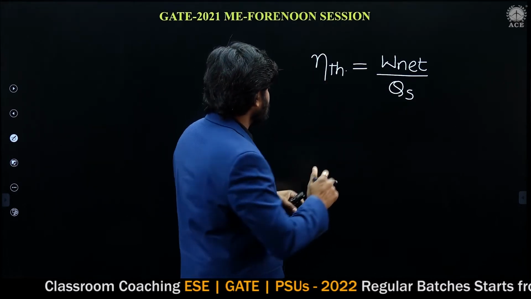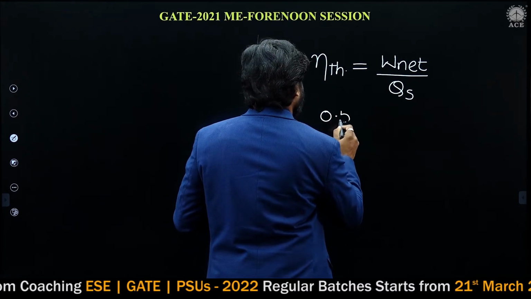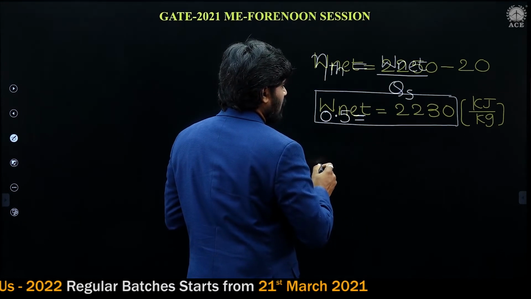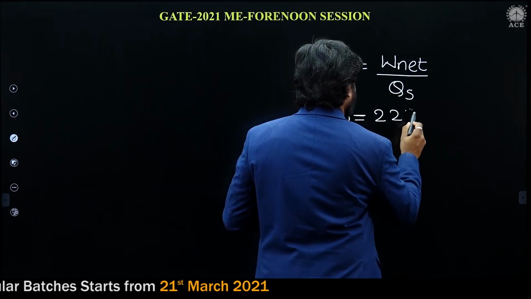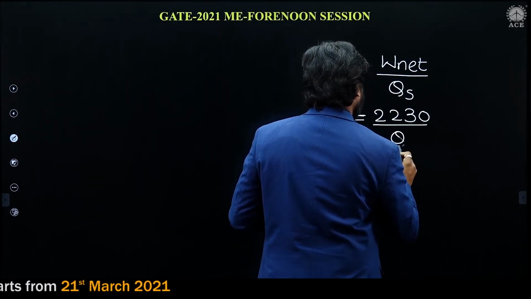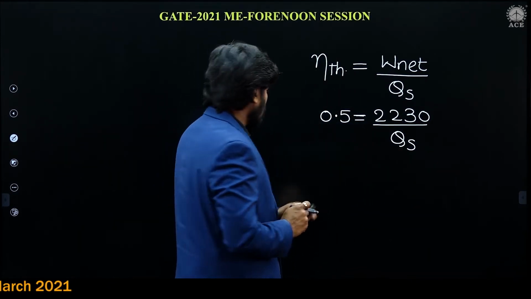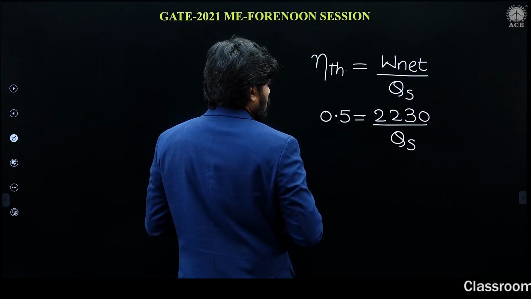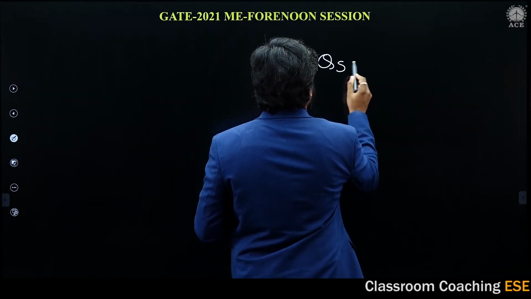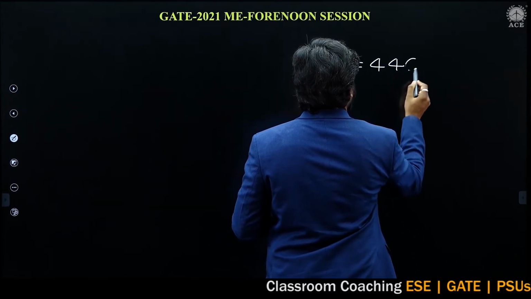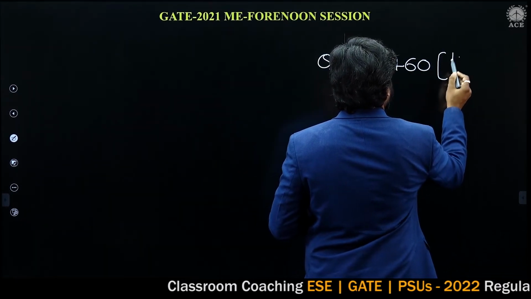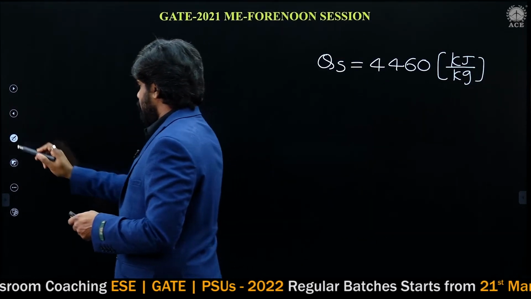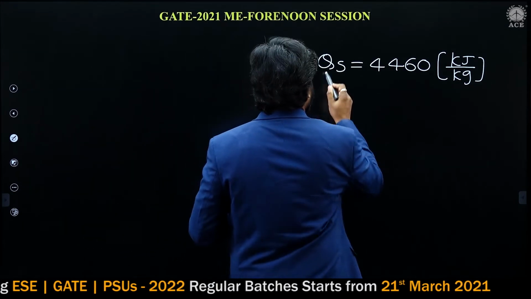So here thermal efficiency 50%, that is 0.5, is equal to W net, 2230, by heat supply. If you calculate, heat supply is going to be 4460 kilojoule per kg. This is heat supply.